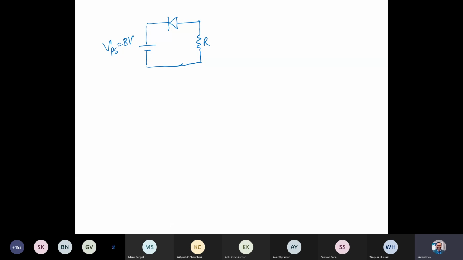What would be the voltage across the diode in this case? And what will be the output voltage? You need to find the voltage across the diode and the voltage across the resistor. What's going to happen in this case? This is going to be a simple problem. Please try it out, and this is another one.